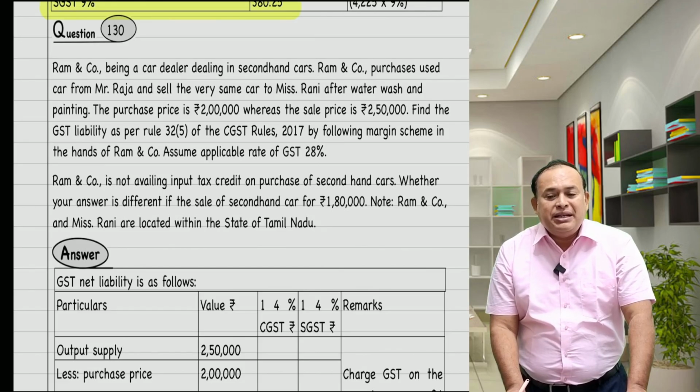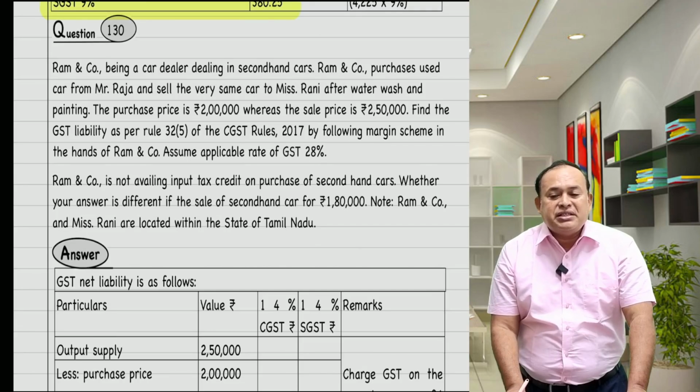Find the GST liability as per Rule 32(5) of the CGST Rules by following the margin scheme in the hands of Ram and Company. Assume the applicable rate of GST is 28%. Ram and Company is not availing the input tax credit on purchase of the second-hand cars. Would your answer be different if the sale of the second-hand car is for rupees 1,80,000? Note, Ram and Company and Miss Rani are located in the same state of Tamil Nadu.